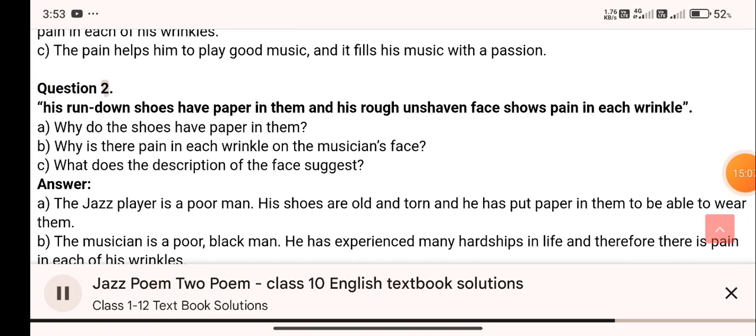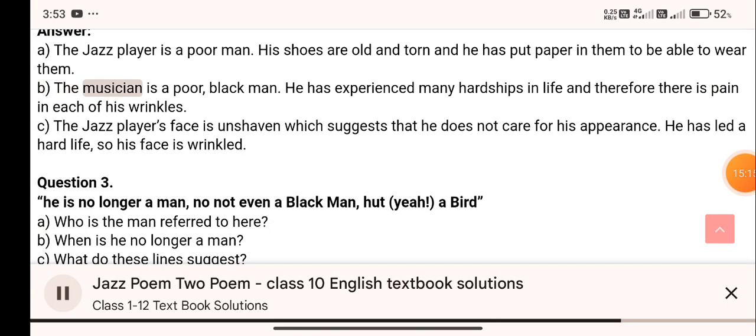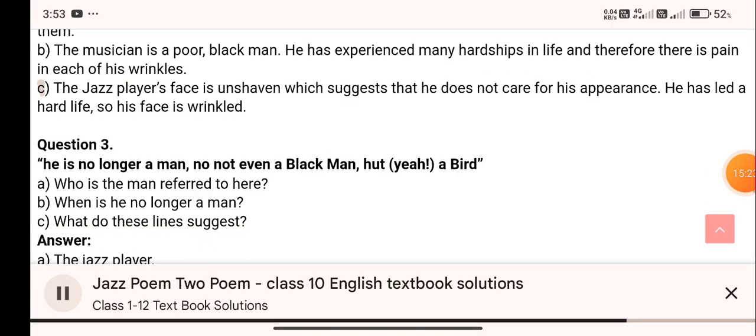Question 2. His run-down shoes have paper in them and his rough and shaven face shows pain in each wrinkle. Answer. B. The musician is a poor, black man. He has experienced many hardships in life and therefore there is pain in each of his wrinkles. C. The jazz player's face is unshaven, which suggests that he does not care for his appearance. He has led a hard life, so his face is wrinkled.